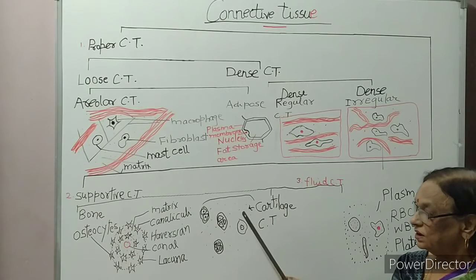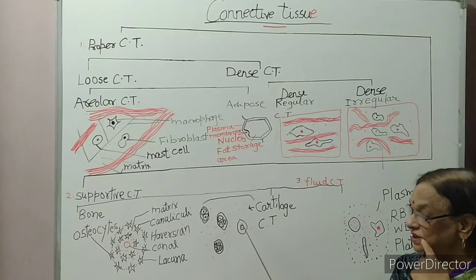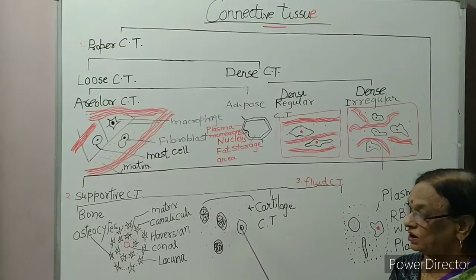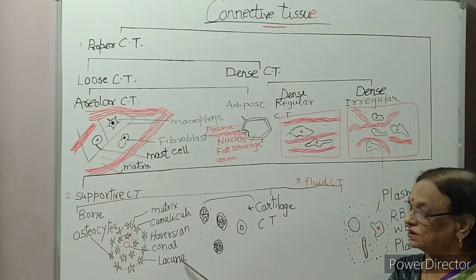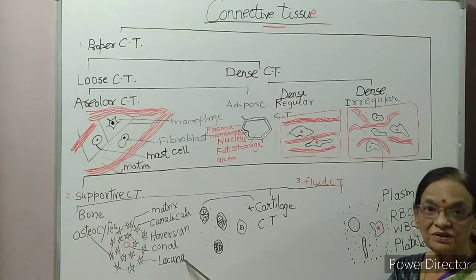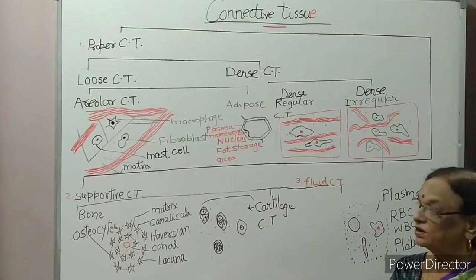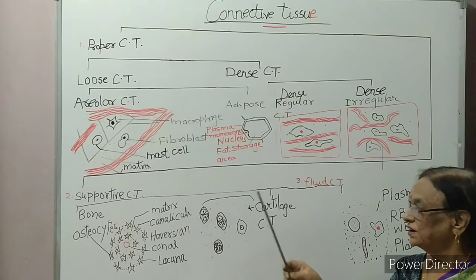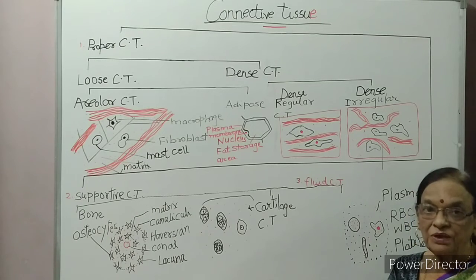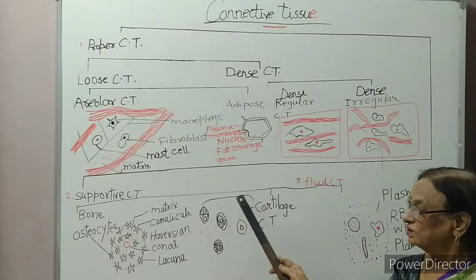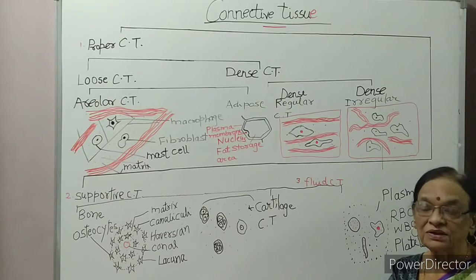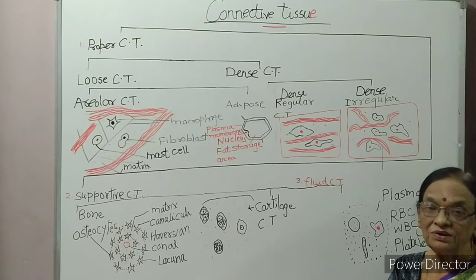Now, in cartilage, the cell lies in a fluid filled space. The name is lacuna. Lacuna is singular and lacunae is plural. The outermost layer is called perichondrium. This is the outermost layer called perichondrium, which has a rich blood supply.